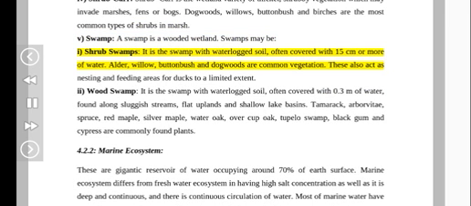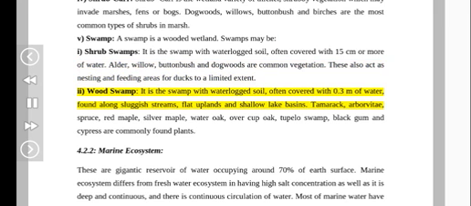It is the swamp with waterlogged soil, often covered with 15 centimeters or more of water. Alder, willow, buttonbush and dogwoods are common vegetation. These also act as nesting and feeding areas for ducks to a limited extent. II. Wood swamp. It is the swamp with waterlogged soil, often covered with 0.3 meters of water, found along sluggish streams, flat uplands and shallow lake basins.